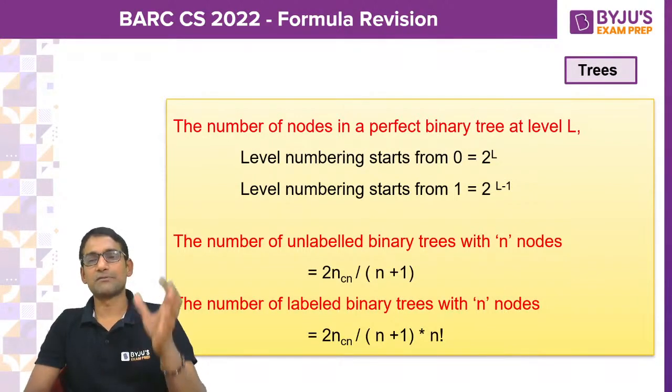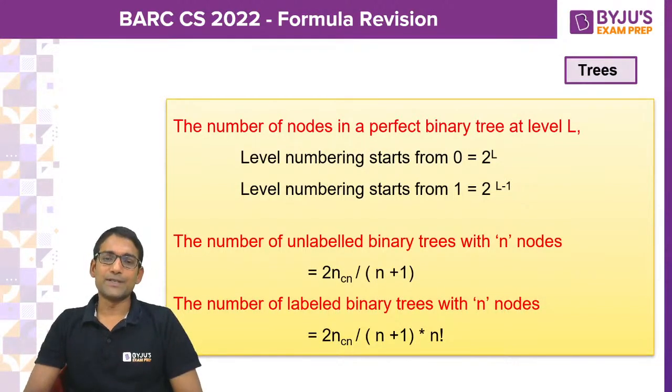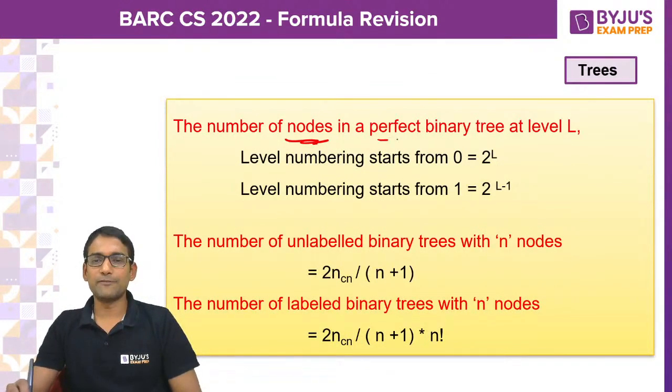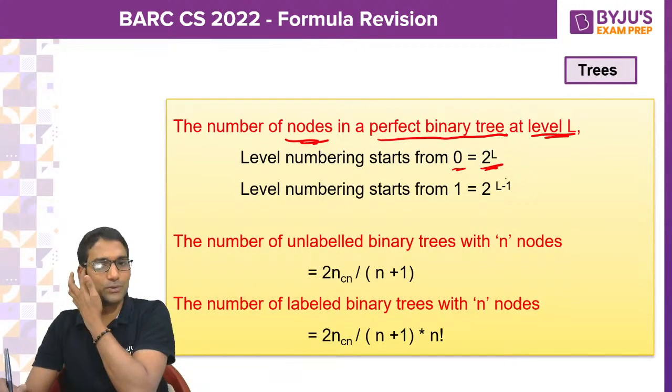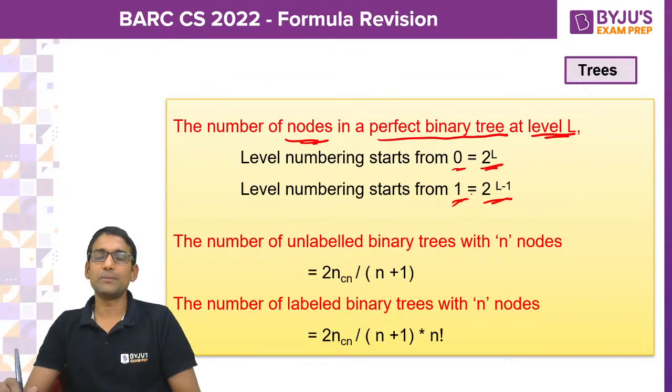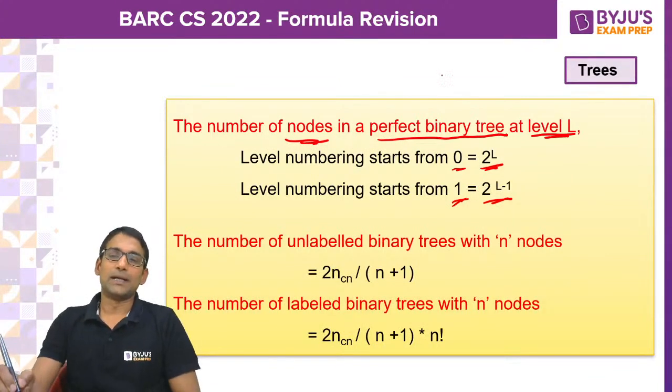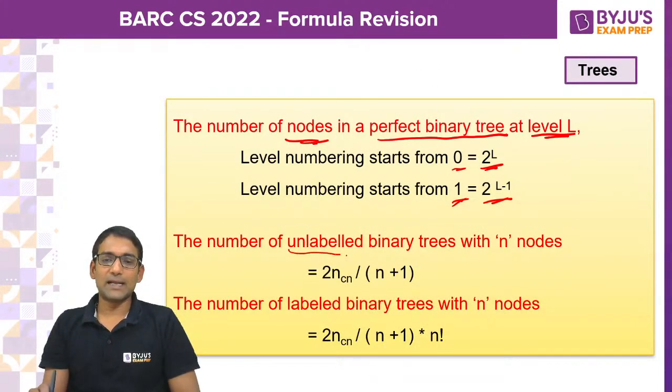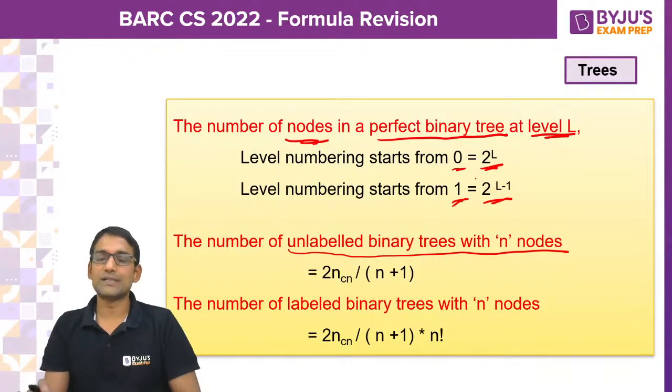In trees we have some important points, like the number of nodes in a perfect binary tree at level L is 2 raised to L if you start the numbering from 0, and 2 raised to L minus 1 if you start from 1. And the number of unlabeled binary trees that you can form with n nodes is given as 2n Cn by n plus 1.